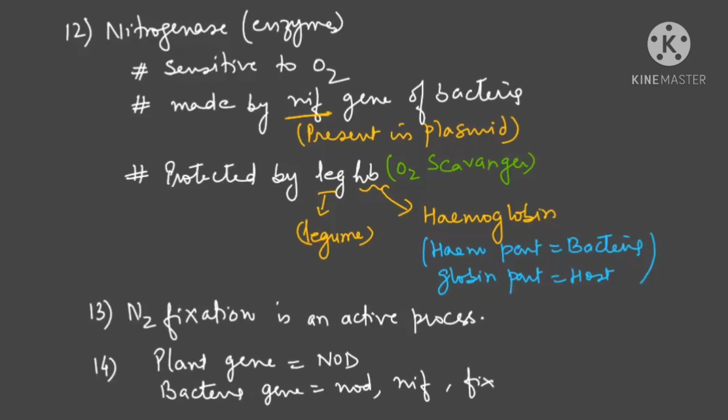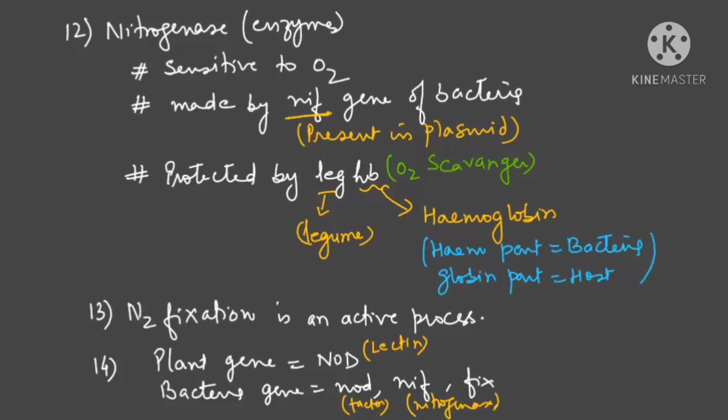So this NOD gene of the plant is actually making lectin, which is helping in identifying the bacteria NOD protein. This was the NOD factor which was released by the bacteria. If you remember, we have discussed it in the previous lecture. NIF is the one which is responsible for making the enzyme nitrogenase. So these are the three genes which are used by the bacteria, but in the plant only one gene is used.